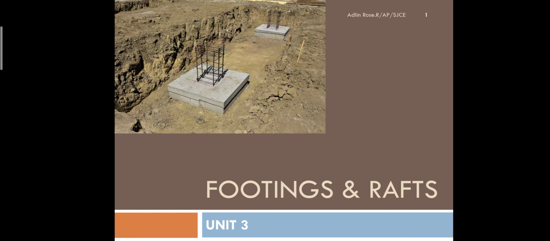Okay. The third unit, the title of the third unit is Footings and Rafts. When you talk about footings, so far we have said foundations are nothing but the synonymous word for a foundation is footing. When you talk about footings, they are either made up of bricks or they are made up of concrete. Foundations are usually made of concrete, and in some places they can be made of bricks also, or stones. Large size stones can be used to make the foundations.